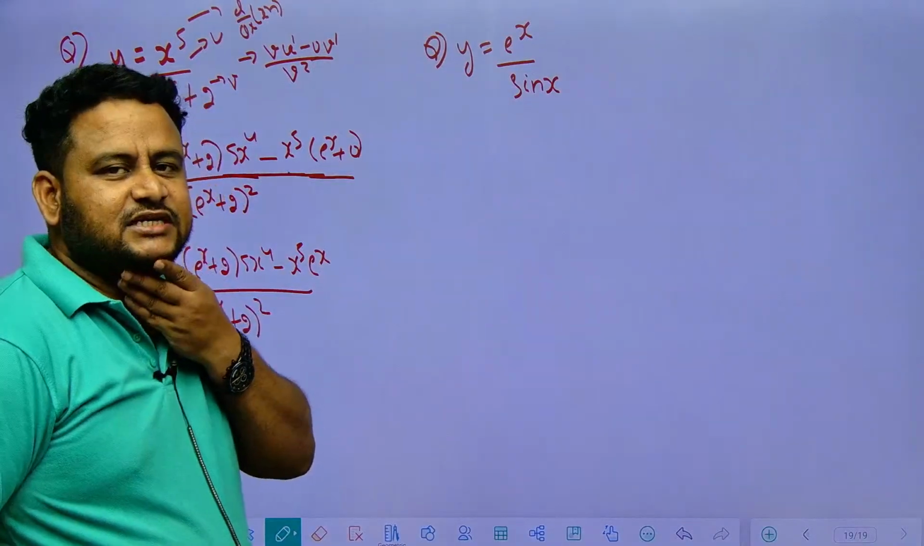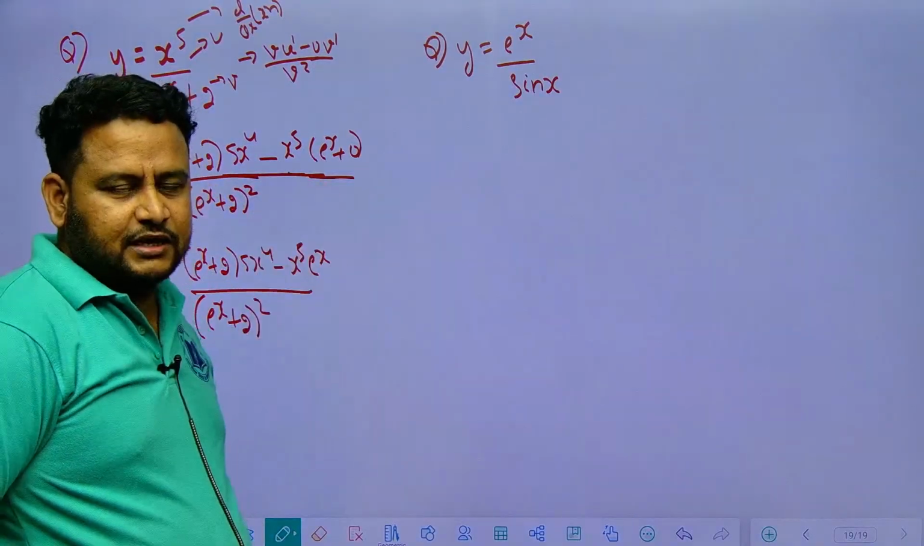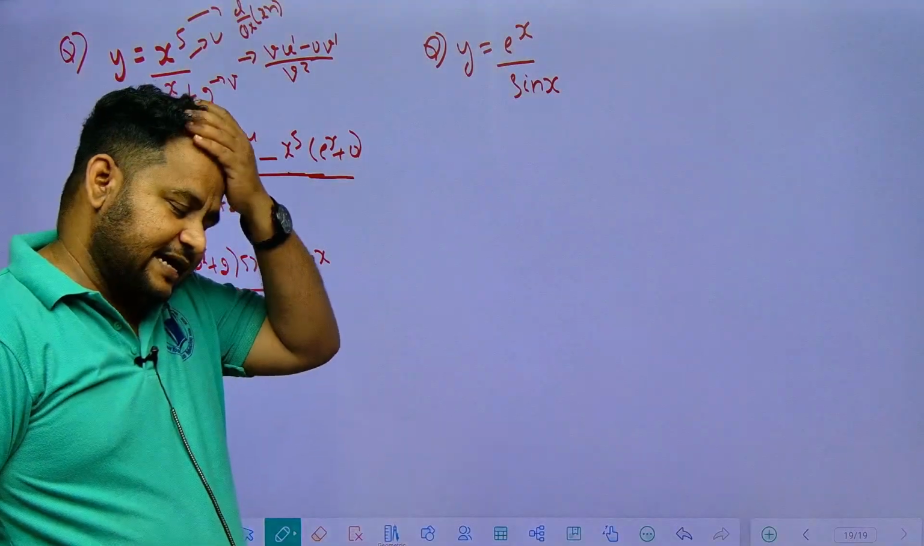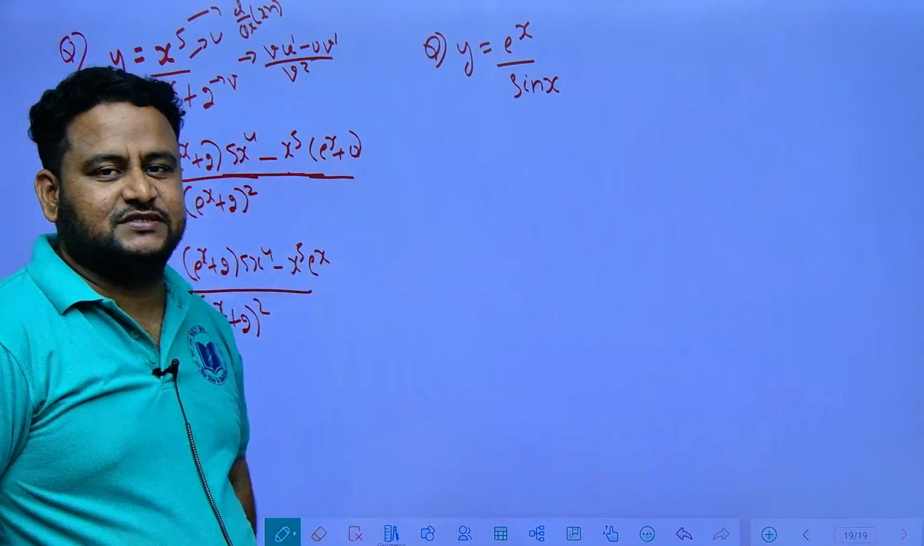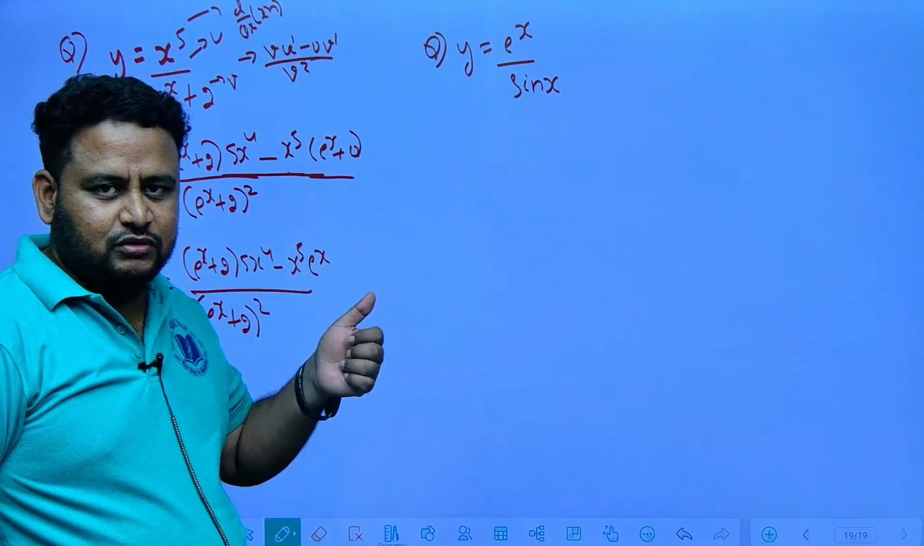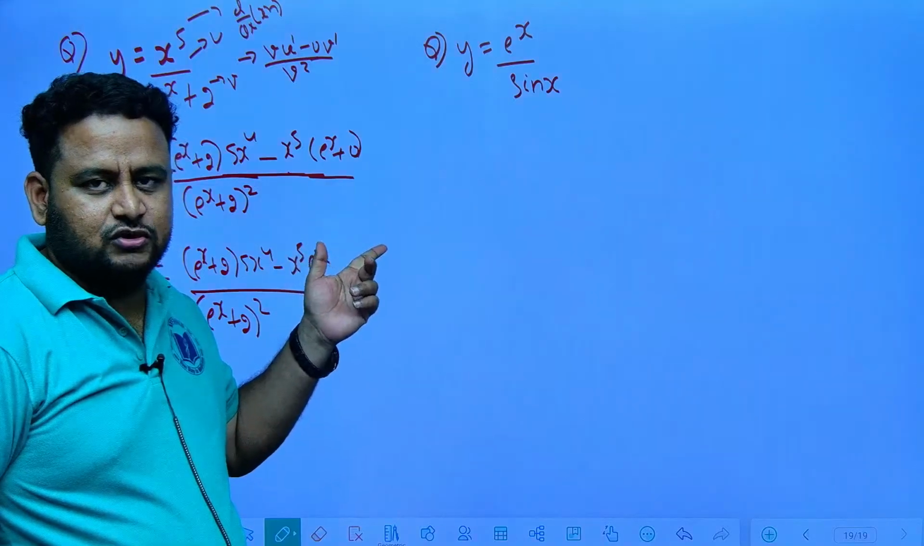And we studied various results of differentiation, and I also generalized certain formulas, and we studied various methods of differentiation. First is the chain rule. Then we studied the UV rule, that is the product rule. Now we studied the quotient rule, that is the u by v rule.